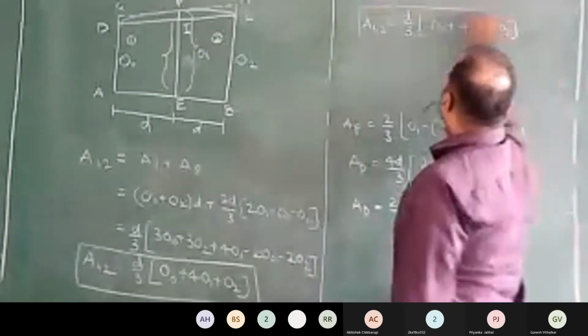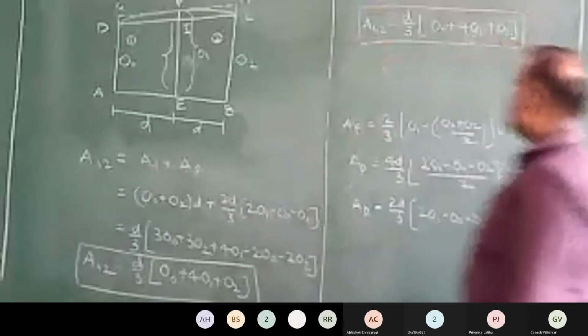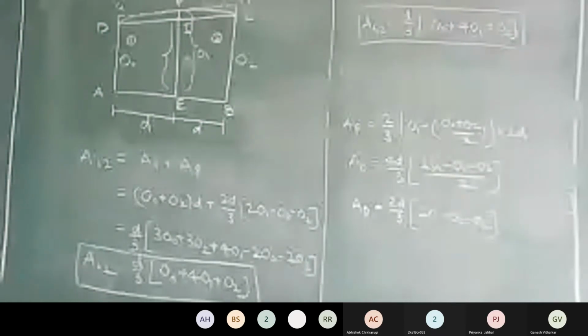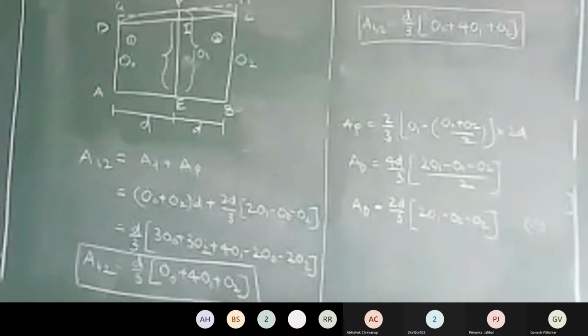Any difficulties in understanding this portion?